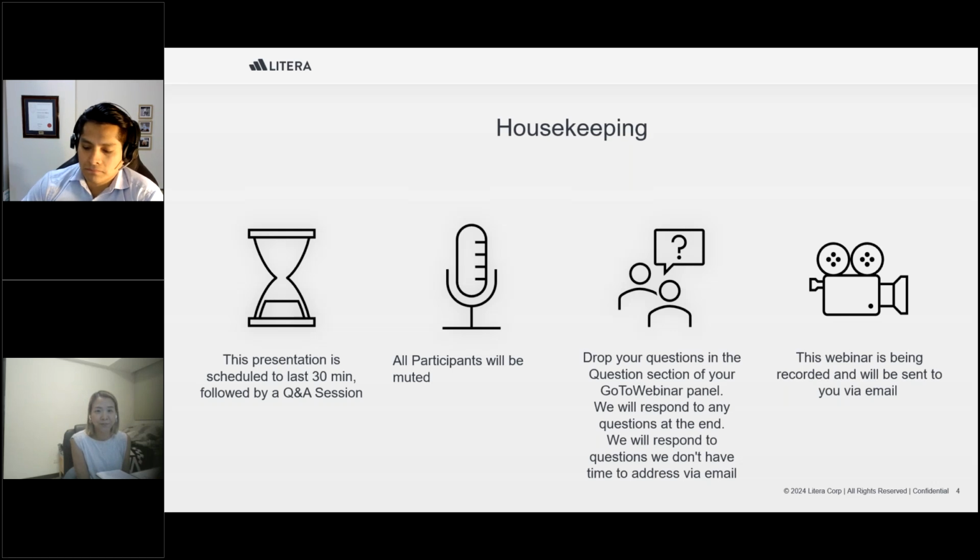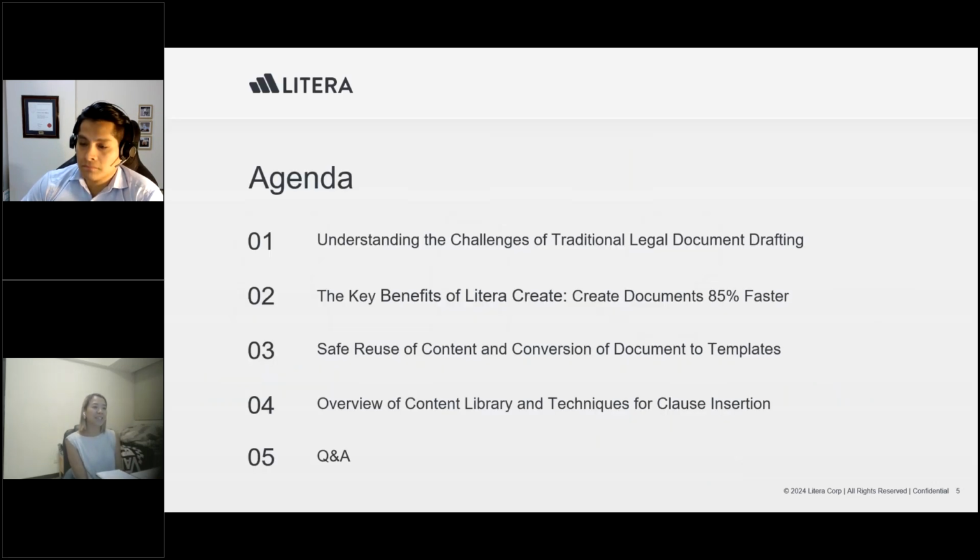Today's agenda will be, Gallo will take you through and talk about the challenge of the traditional legal document drafting process and the key benefit of Litera Create. How can we make the creation process much faster and more accurate with the automation workflow?